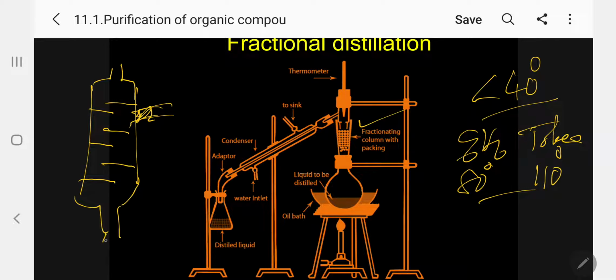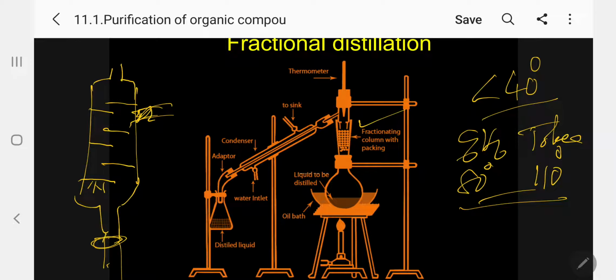Imagine we are taking benzene and toluene. When you heat at 120 degrees, let us assume, both the benzene and toluene get evaporated. When they are moving upward, the hot vapors hit the cooler parts of the column. When it gets cooled, which will condense first immediately?